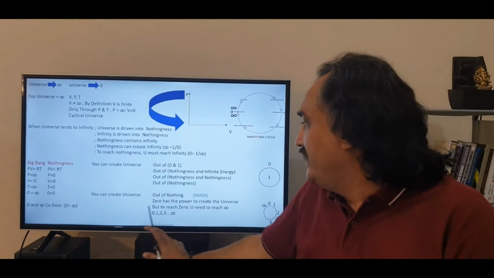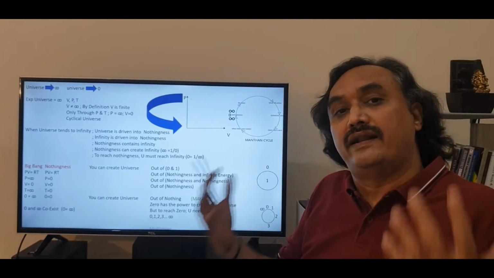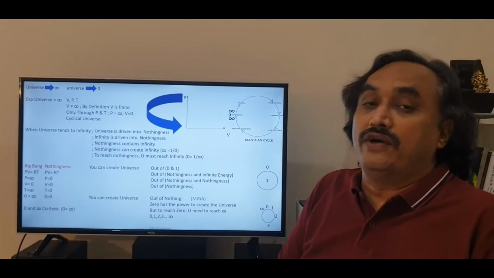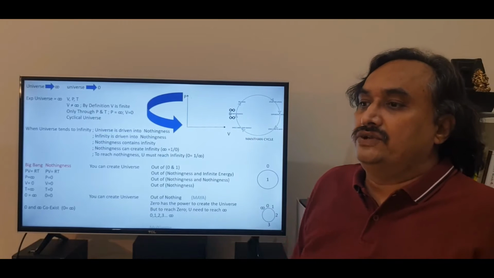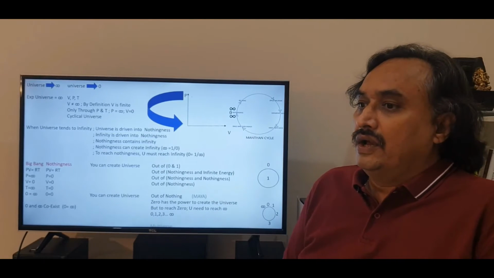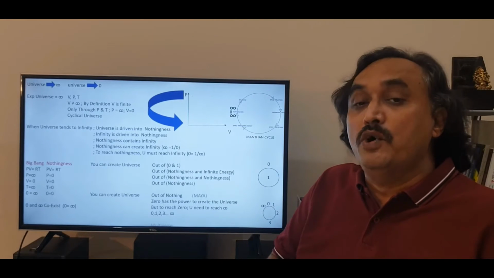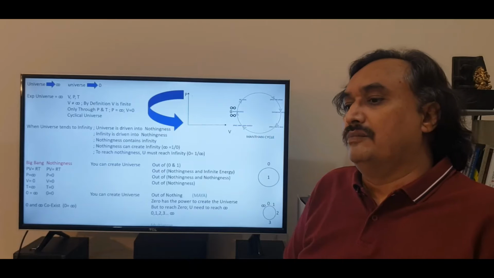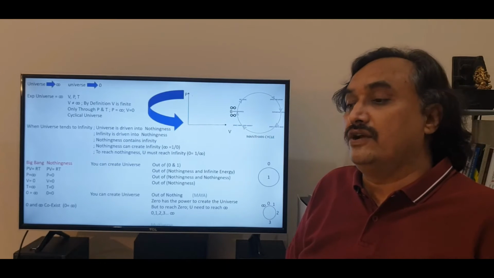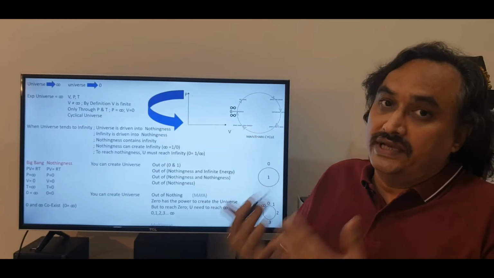And that is why we possibly say Maya, miracle, wherein you can create this whole universe out of nothingness. That doesn't mean that we have nothing and suddenly you can be a billionaire. The concept of nothingness: you need to understand that you need to remove everything possibly in the universe that you can think of, energy, space and time. Only then you reach the nothingness.